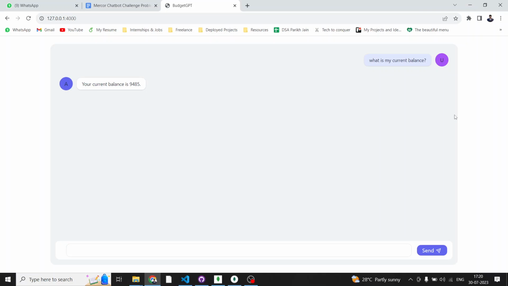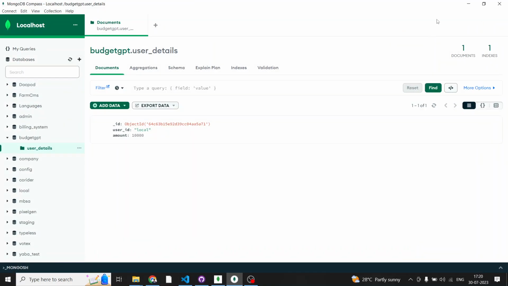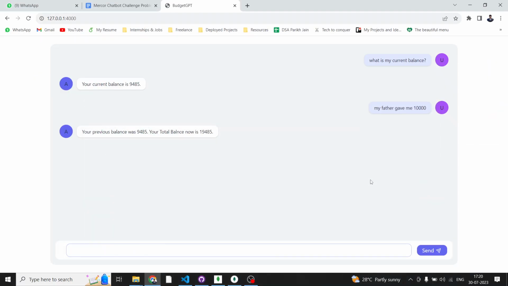For example, as you saw in the previous demonstration, my father gave me 10,000, so it's now 19,485; earlier it was 9,485. If I save this transaction in the database, not only the amount but also the transaction itself, I can do some NLP on top of all the transactions and give insights, like my weekly summary, monthly summary or yearly summary.